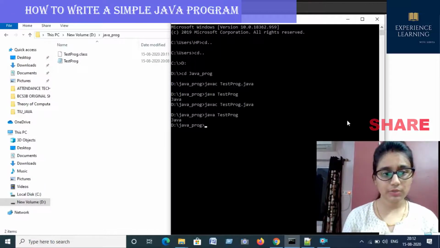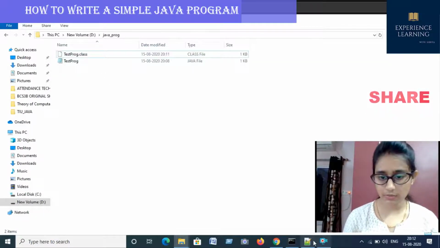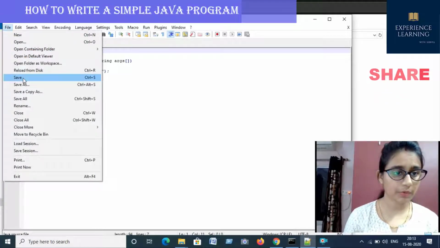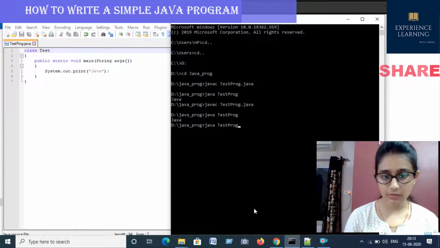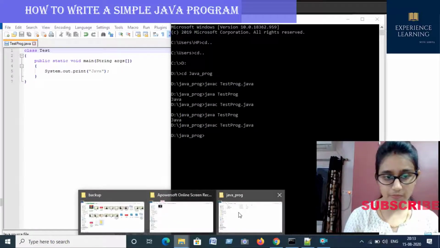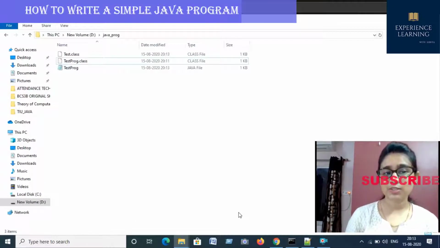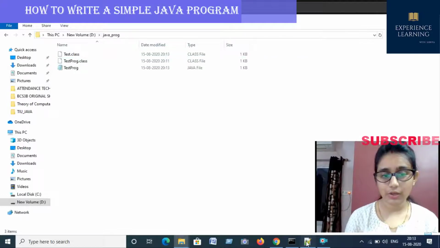After changing the class name, I am not able to understand why it is not reflected here. Is it saved properly or not? Sorry, probably I forgot to save it. Okay, check it. javac. Now check. What is the class file name? Test.class. Another class file is created, test.class.